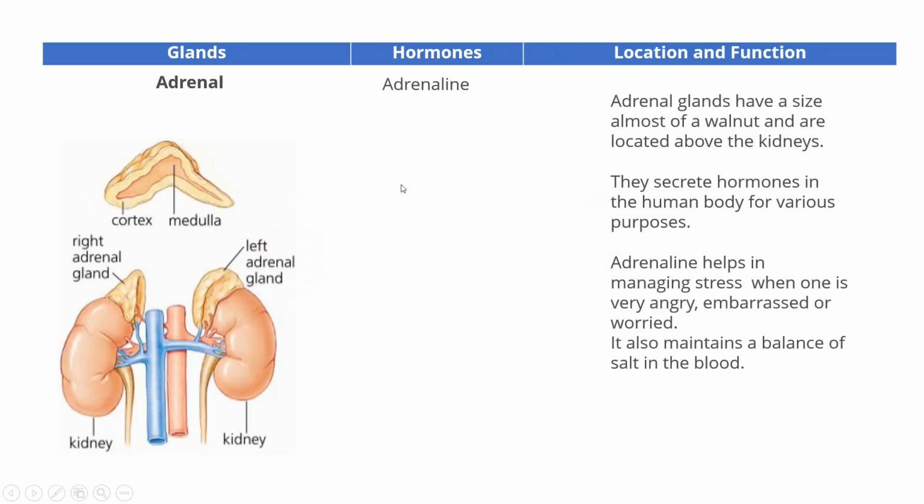The next gland is the adrenal gland, and it secretes the hormone adrenaline. The adrenal gland is almost the size of a walnut, and it is located above the kidney. They secrete hormones in the body for various purposes. Adrenaline helps in handling stress; when one is very angry or very stressed, this hormone is generally secreted. And this hormone also helps to maintain the salt in the blood.